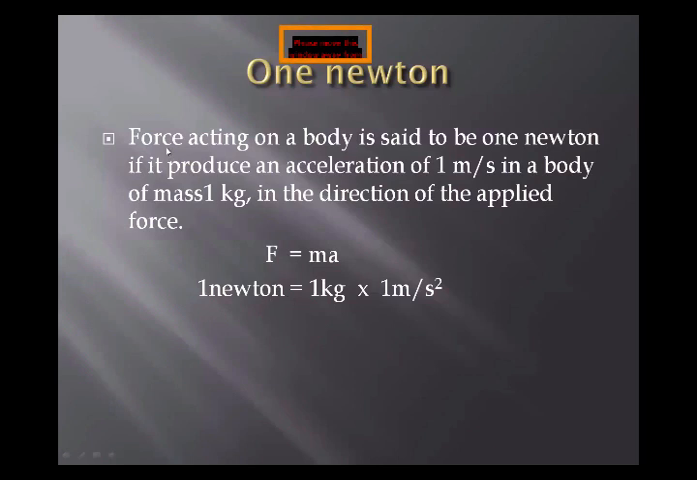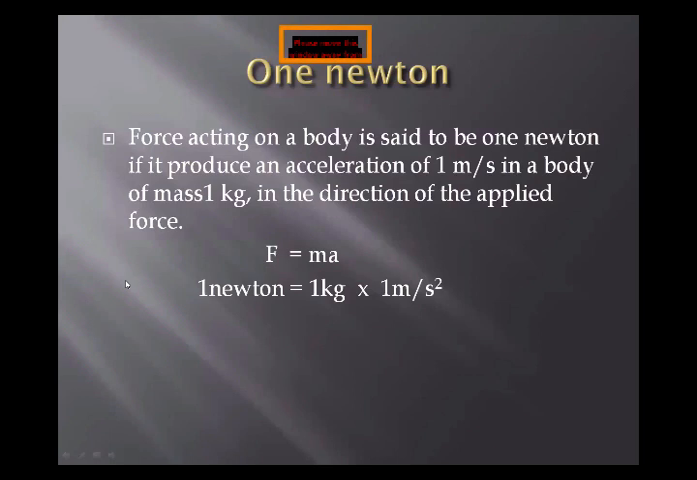So how do we define it? That force acting on a body is said to be 1 Newton if it produces an acceleration of 1 meter per second square in a body of mass 1 kilogram in the direction of the applied force. So that's how it is the standard of a Newton, and we call it the definition of 1 Newton.